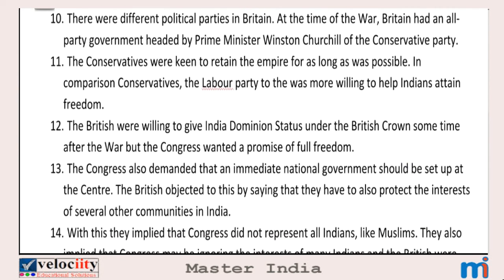Tenth point. There were different political parties in Britain. At the time of the war, Britain had an all-party government headed by Prime Minister Winston Churchill of the Conservative Party. So Britain had different political parties, and at the time of the Second World War, Britain was headed by an all-party government. All-party government means a coalition government, which is formed by the combination of two or more political parties.